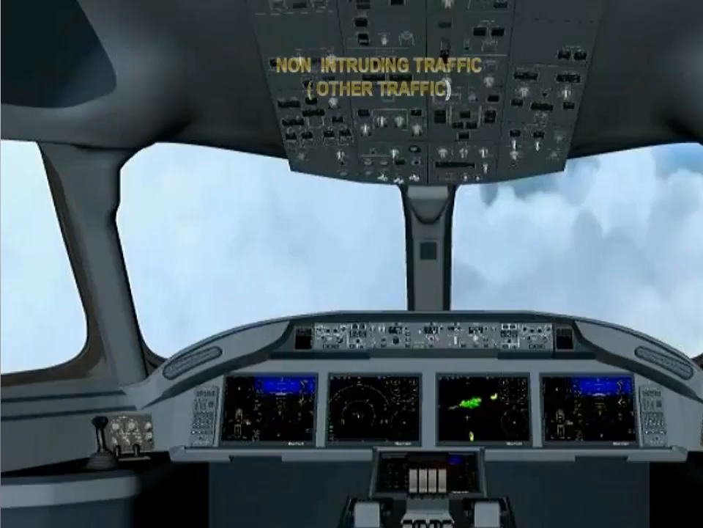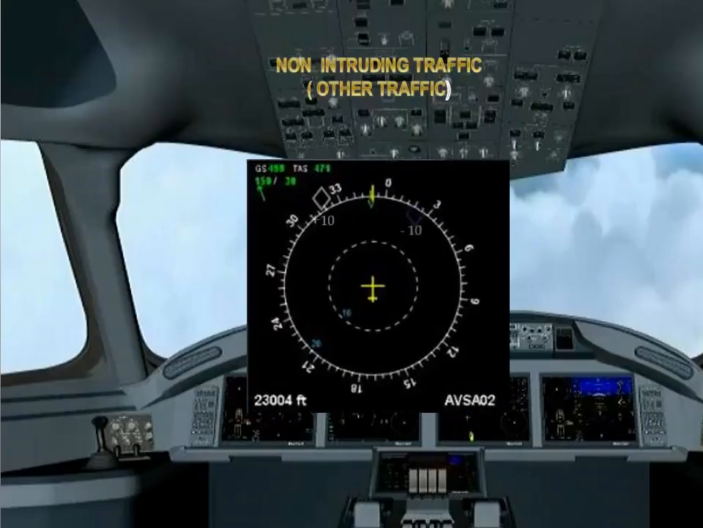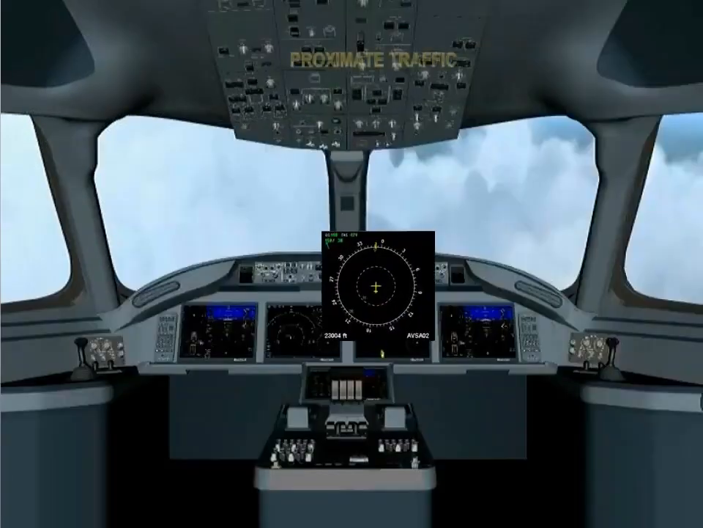Non-intruding traffic. Other traffic. Non-intruding aircraft which are within 6 nautical miles and 1,200 feet from own aircraft are called proximate traffic. Targets are displayed by different symbols, according to their ACAS status. A hollow blue or white diamond for non-intruding traffic. Proximate traffic.